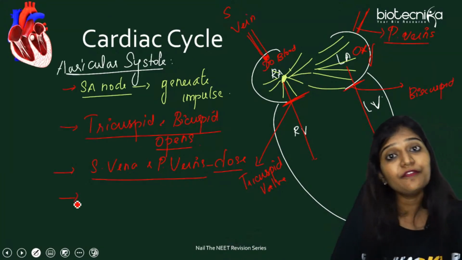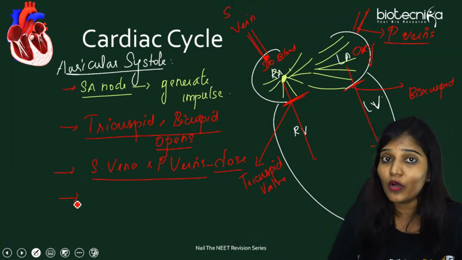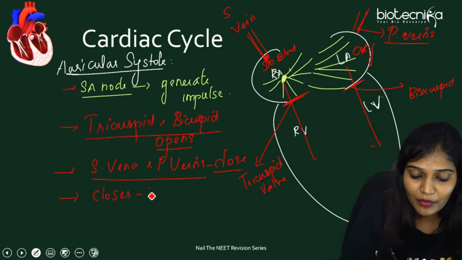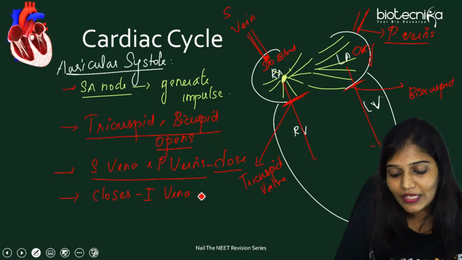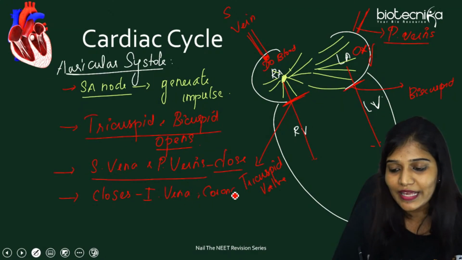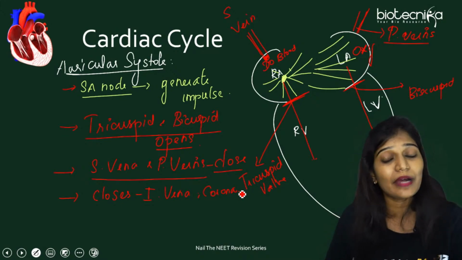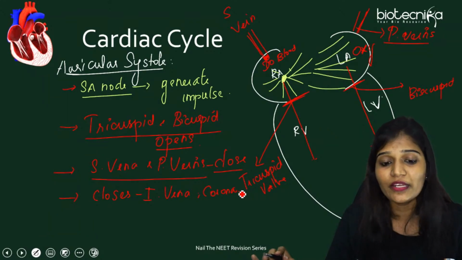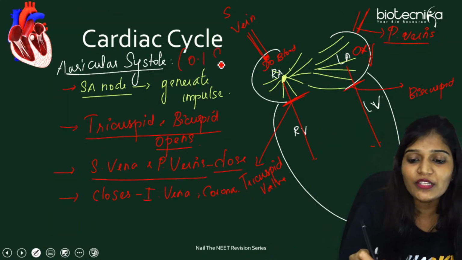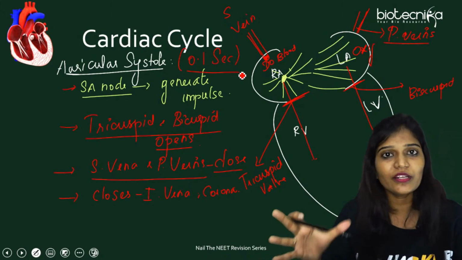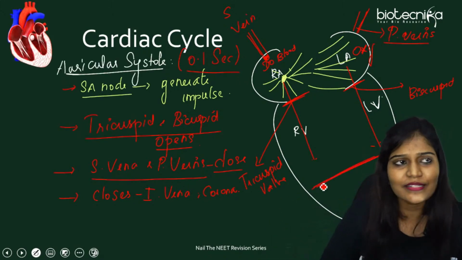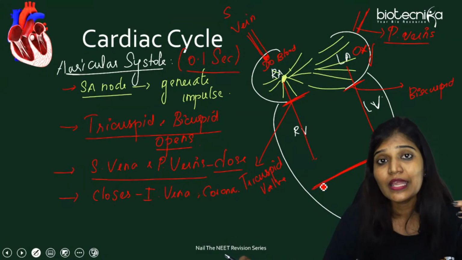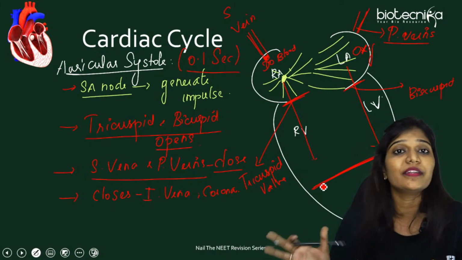But the inferior vena cava and the coronary sinus have walls, the wall of Tiberius and the wall of Eustachian. They also close, in order to prevent backflow, so the blood should not go back again to the superior vena cava. This takes place in auricular systole, and this lasts for 0.1 second. During this time, auricles are contracting. What are the ventricles doing? They're relaxing, for the rest of the seconds.